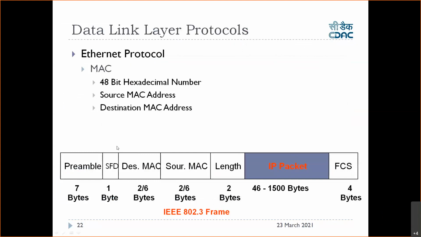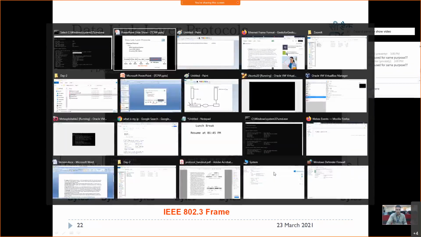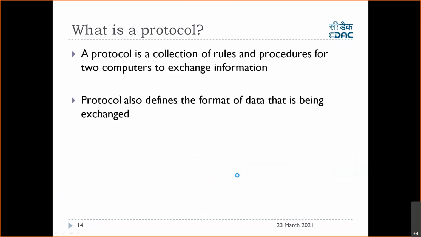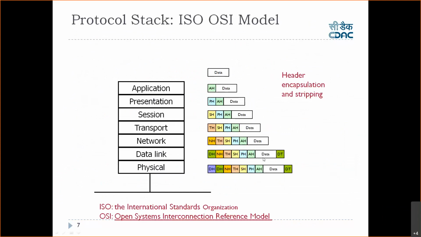So this part up to here is for synchronization between sender and receiver, right? This is the length of the header. And then this is your data. If you see my earlier slide, this part, from here to here, is what is called data.